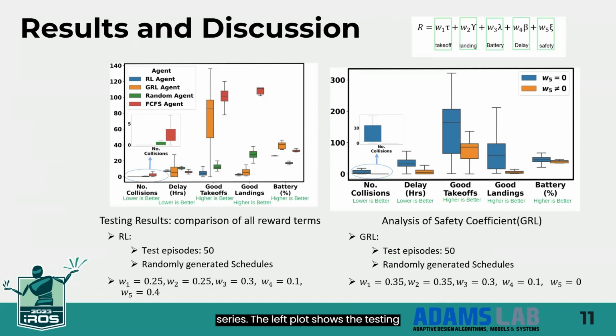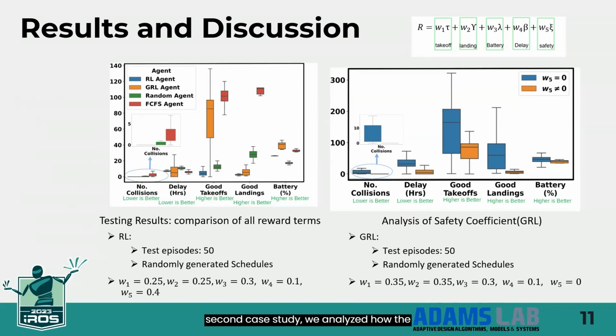The left plot shows the testing results of the trained model for 50 episodes, that is 72,000 steps. Here we consider takeoff and landing to be good when it takes off or lands within 2 minutes of the schedule. The GRL agent has zero collisions and good battery, which two have the highest weights in the reward function. The first come first serve agent has good takeoff, landing, and less delay, while it has a few collisions. The RL agent, while it can avoid collisions, didn't perform well in other cases. Due to GRL's better feature extraction, it outperformed the MLP-based policy.